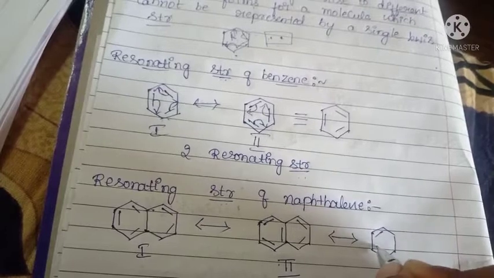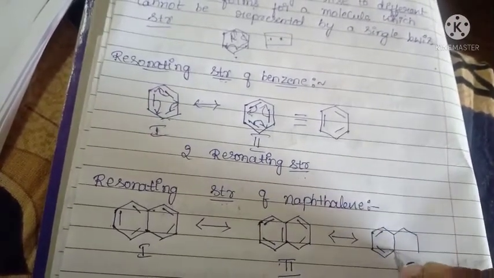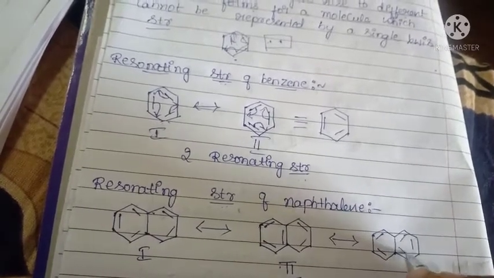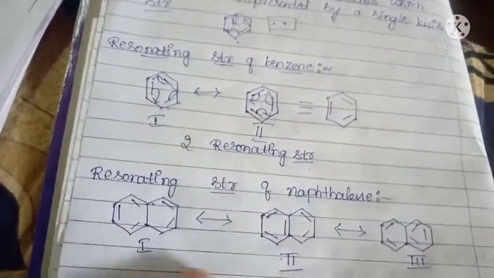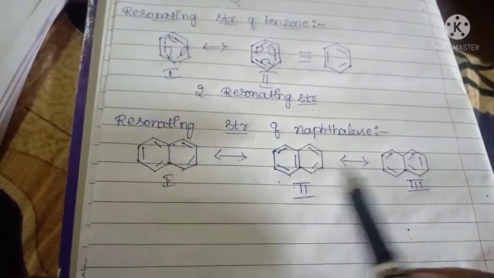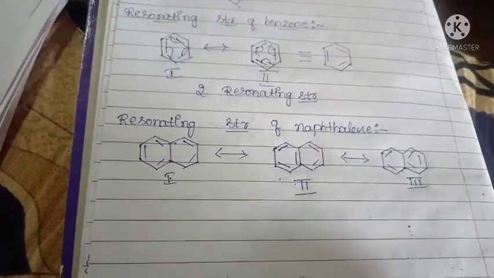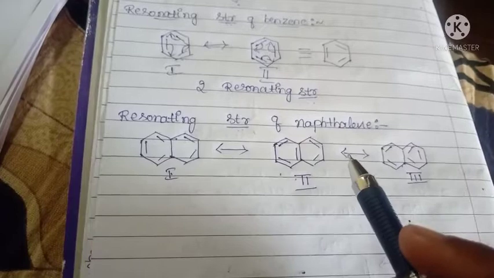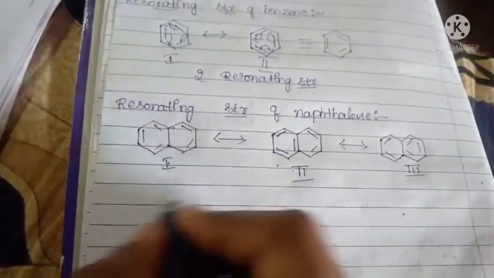This is the third resonating structure of naphthalene. This is the first one, second one, and third one. If they ask in your exam to write the resonating structure, you can write. If you want to show the arrow marks, you can show; it is not necessary.